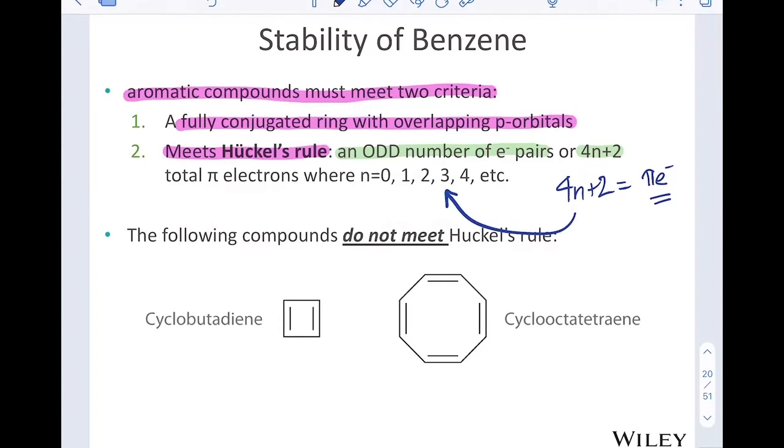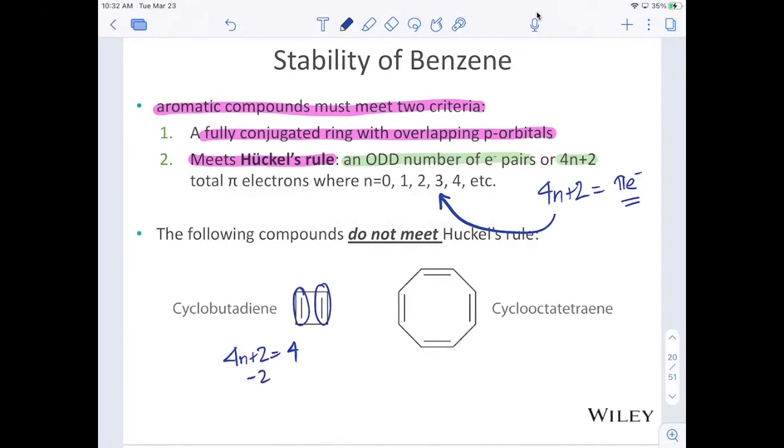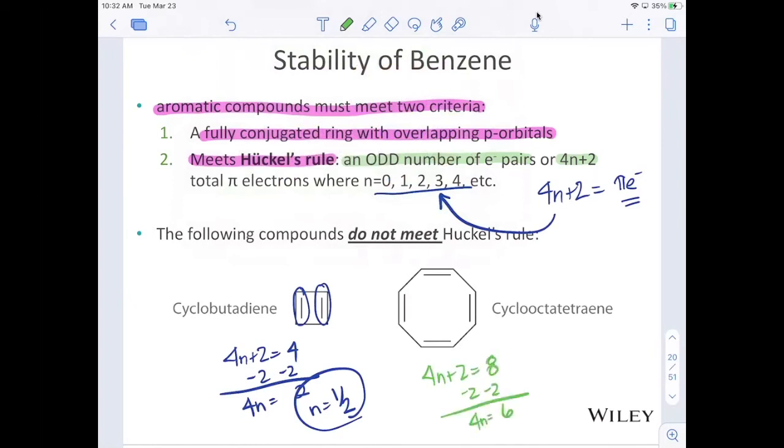The following two compounds do not meet Huckel's rule. They are fully conjugated rings with overlapping p orbitals, so they do fit criteria 1, but criteria 2 does not work. For example, if we have 4n plus 2 equals 4, subtract 2, 4n equals 2, n equals 1/2. That is not a whole number, therefore it is not aromatic. Same here, 4n plus 2 equals 8, 4n equals 6, n equals 1.5. That is not a whole number, and so this one is not aromatic.